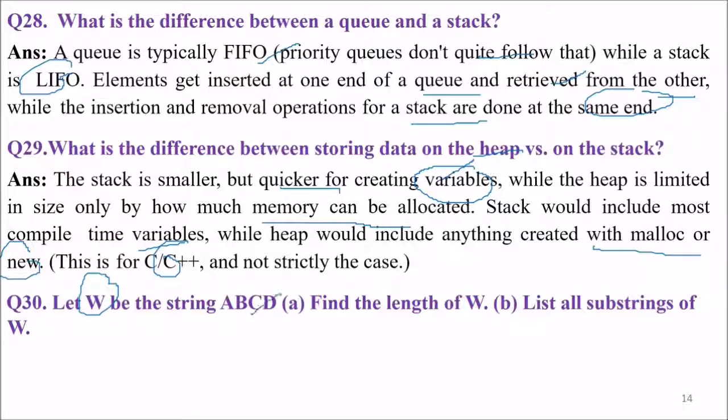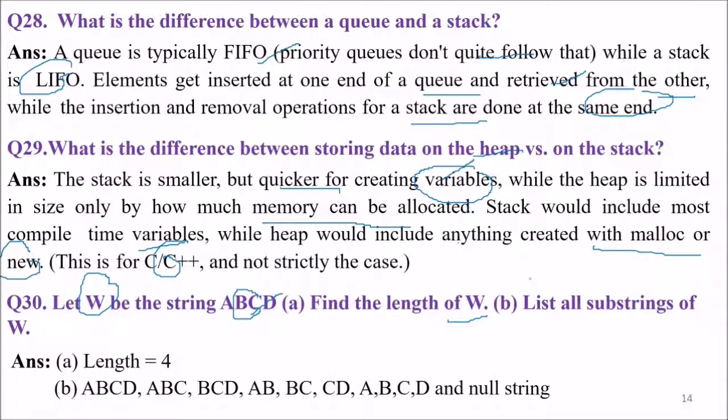Let W be the string ABCD. Find the length of W. List all substrings of W. Now, can you answer this? Length is 4, of course. ABCD, so there are 4 characters. So the length of W is 4. Substrings are first of all ABCD, then ABC, BCD, AB, BC, CD, A, B, C, D individually, and the empty string.